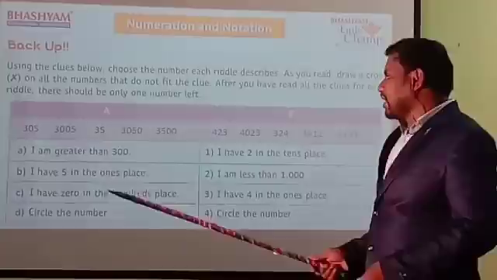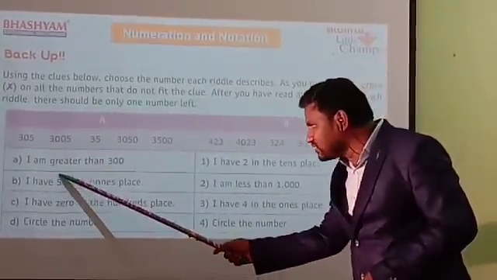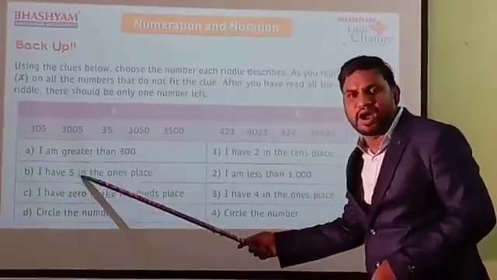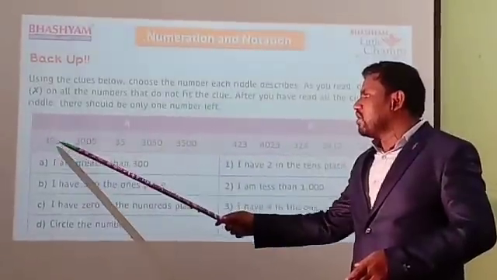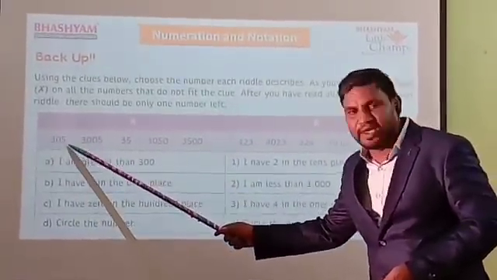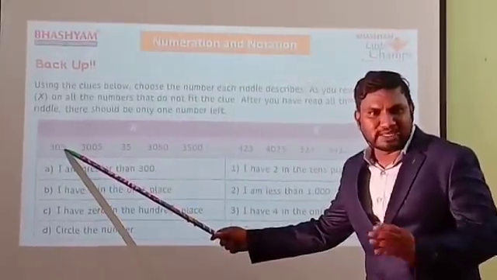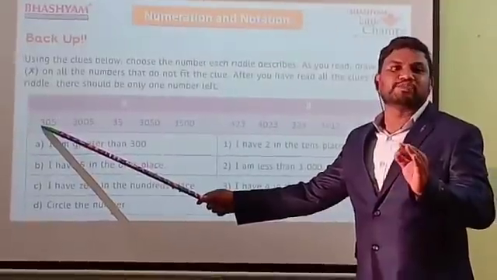Now see there. According to the second clue, first number. What is that? Ones place only is asking. Ones place, which number do we want? 5. Here in the first number. So ones, tens, hundreds. Ones place, 3 or 5? Yes. Here 3 means it is not a ones place.